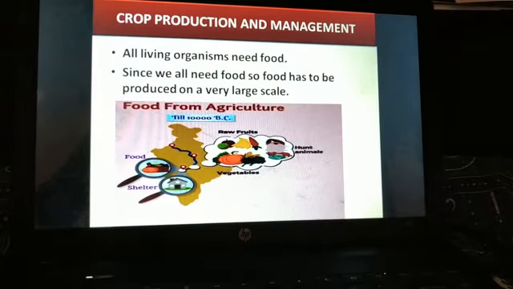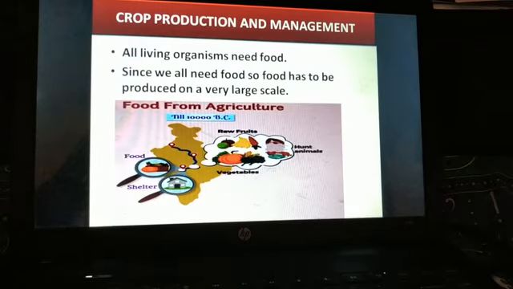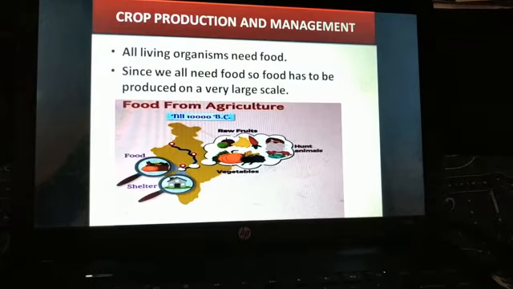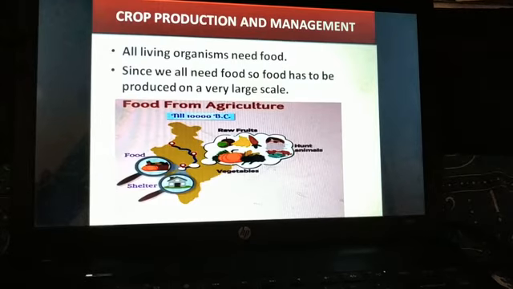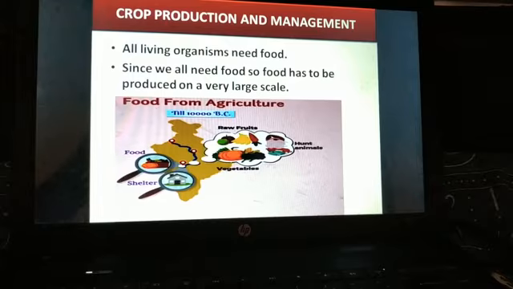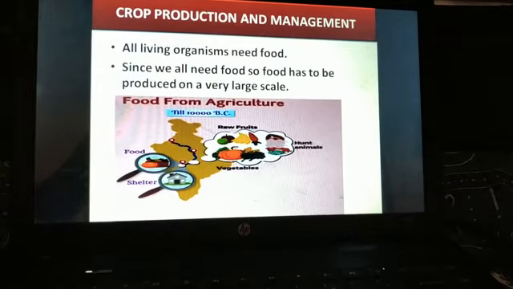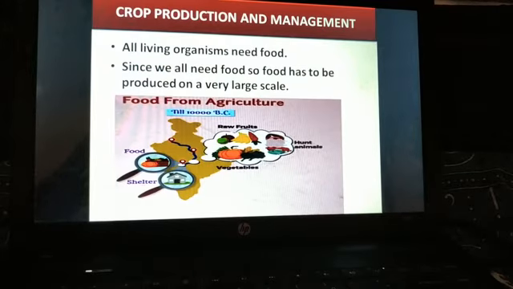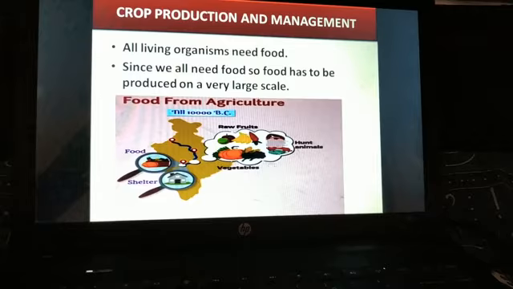Now you must be knowing that plants can make their own food by the process of photosynthesis. But what about animals like us, including humans? So we depend directly or indirectly on plants for our food. So this food has to be produced on a very large scale to feed such a large population in our country, right?